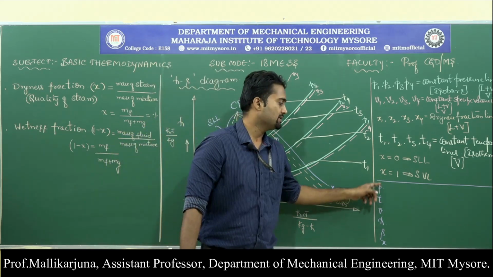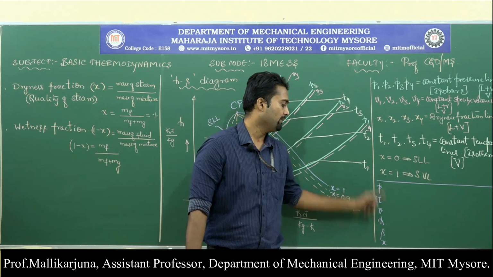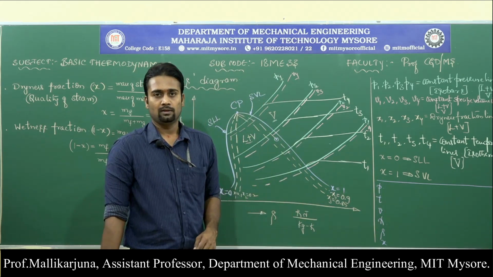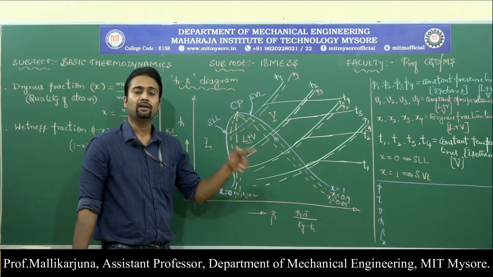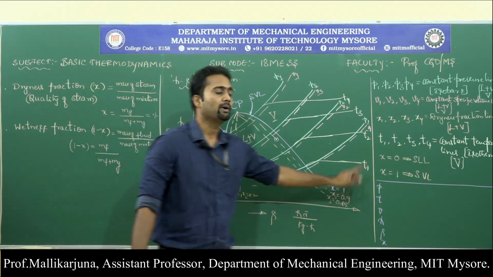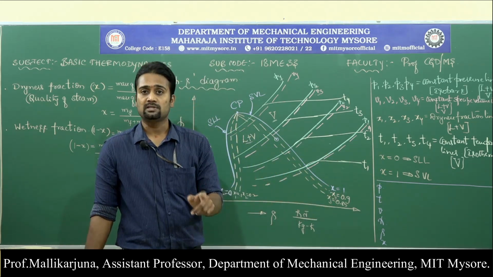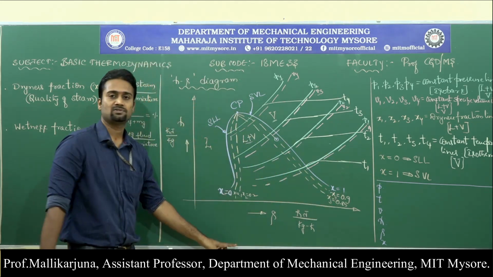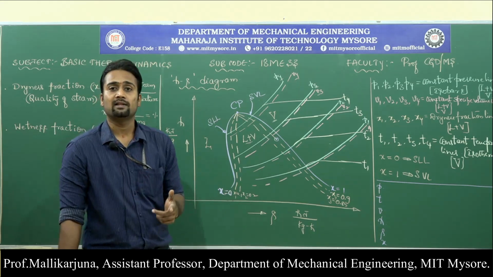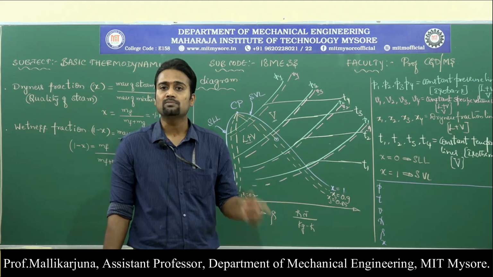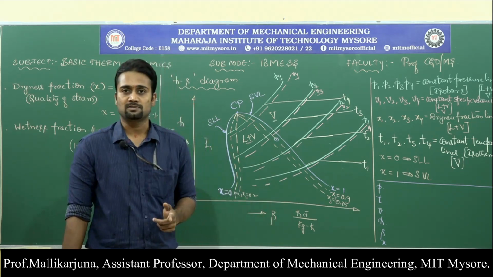Either it may be the pressure, temperature, pressure, volume, pressure, enthalpy, pressure, entropy, or pressure, dryness fraction. If you put a point inside the curve, then you can find remaining properties very easily. That is the beauty of HS. That is what I was saying, that this is a chart one should have in the mind to solve the problems related to the pure substance.